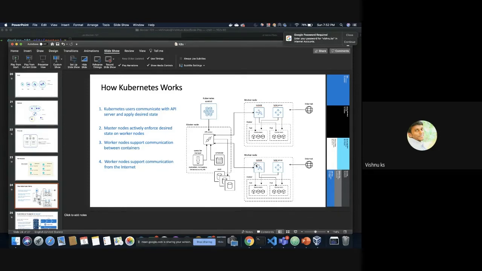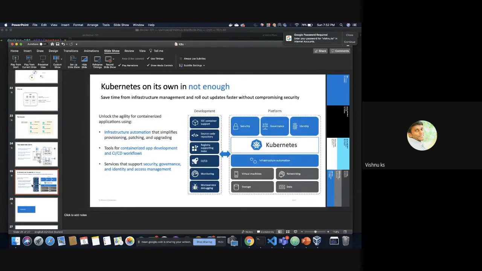So if you look at the worker node, we have kubelet and kubeproxy. Kubeproxy is the one who manages the network between pods, and also network coming from the internet. Kubelet is the one who listens, and if a pod crashes, it will report here and then rebuild it again, things like that. The kubelet will be doing that. And here you can see the docker runtime. We just need to have a container runtime. It can be docker, containerd, or cri-o. Similarly, this is the other worker node. Hope that was not that difficult.